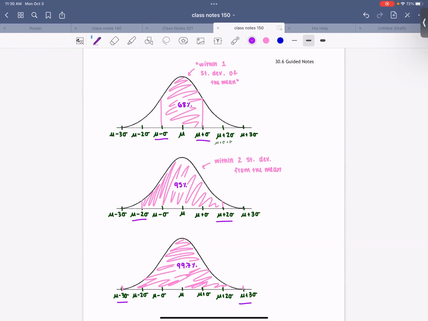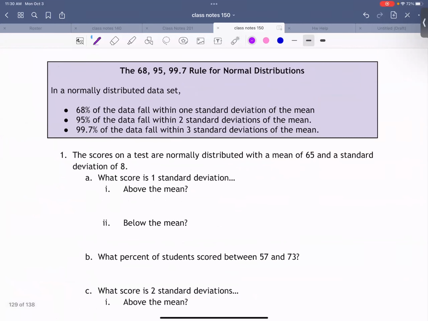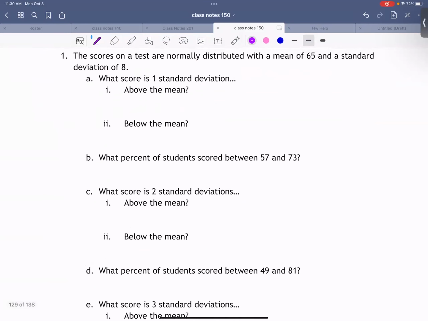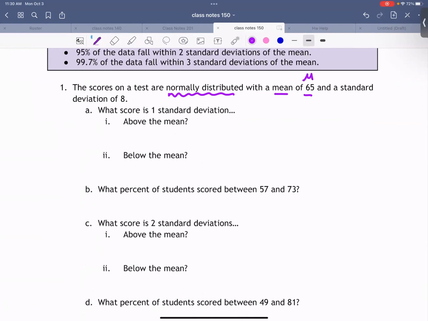Okay. Now I know this was really abstract. Let's do an example and I think it'll clear things up as to what this actually means. Okay. So I have the rule stated, but let's go to an actual example. We know that the scores on the test are normally distributed. And this is really important that it said this because this rule only applies to normal distributions. Okay, it only applies if the distribution looks like a bell curve. Let's say that the mean is 65. So the mean is mu, right? And the standard deviation is 8. So sigma is 8. Okay.